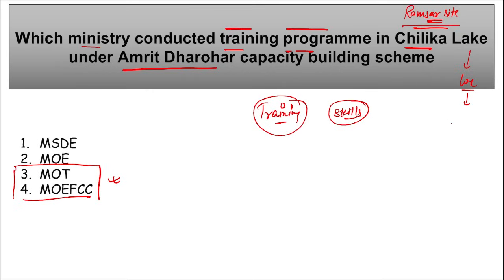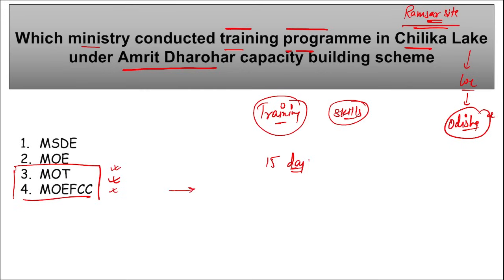And where is this lake? It is in Odisha, right? You must have seen, we have talked about Odisha's Chilka Lake multiple times, right? And this is a Ramsar site. This was a 15-day long program, and this initiative is basically to provide skills to various individuals. Remember, it is Ministry of Tourism and Ministry of Environment, Forest and Climate Change.